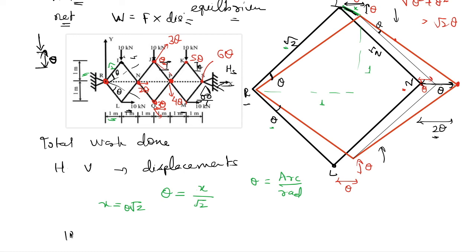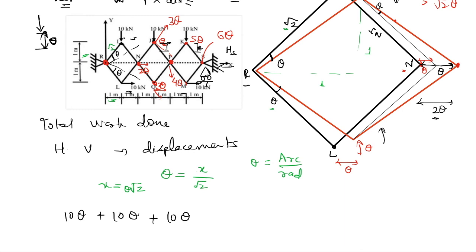So it will be 10 into theta plus 10 into theta plus 10 into theta, respectively for I, J and K. Then for points L and M it will be 10 into theta for L plus 10 into 5 theta for M, because its movement was 5 theta.